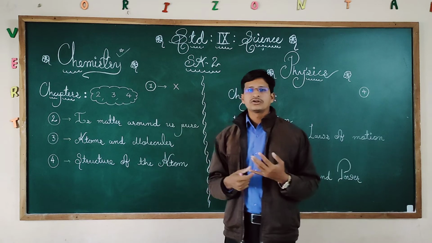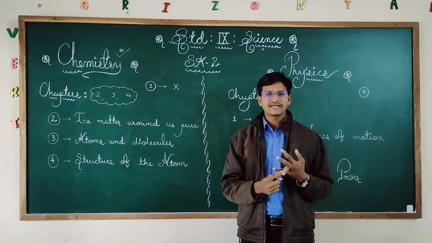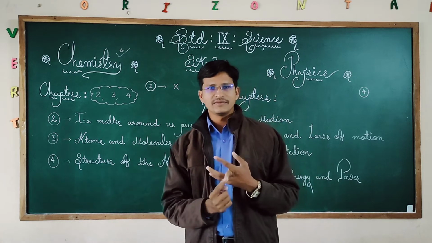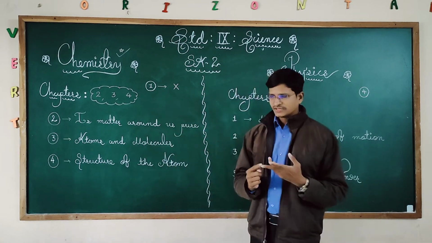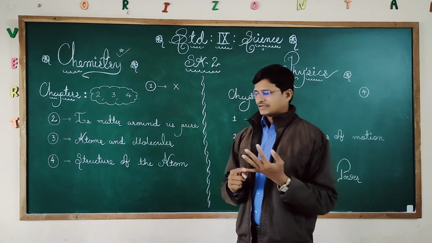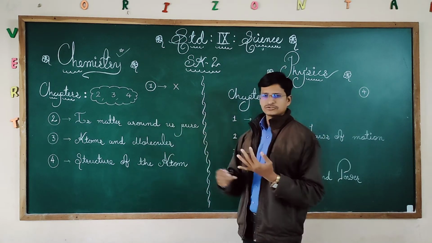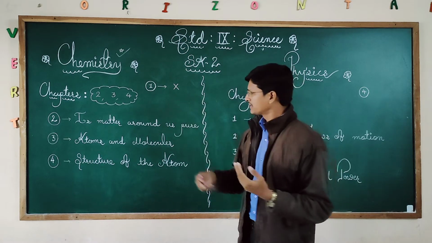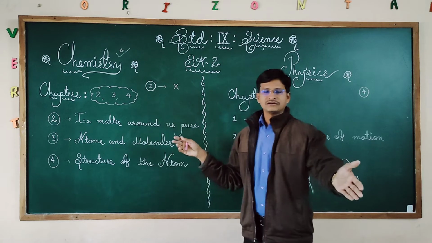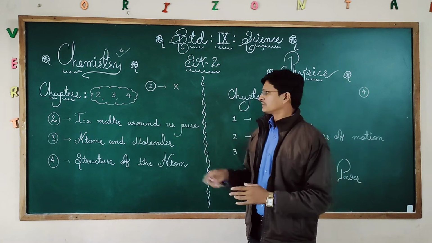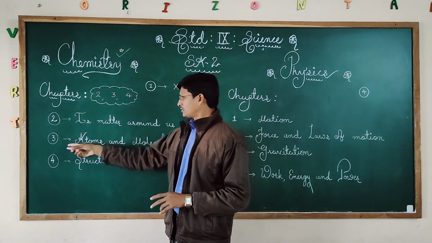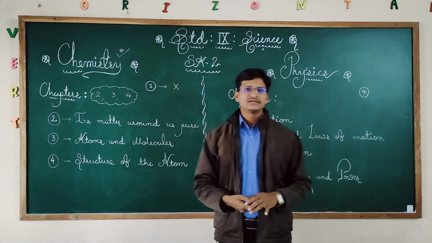Different methods are there for purification: we have filtration, sedimentation, decantation, then fractional distillation of petroleum, chromatography. All these things we have taught in your chapter number 2.